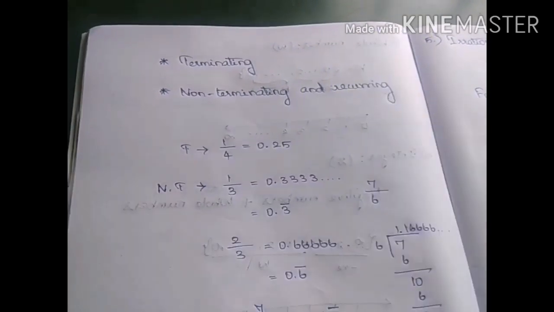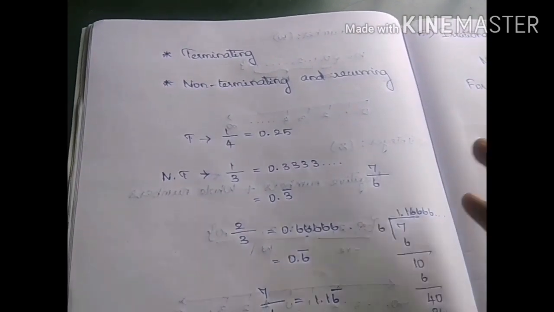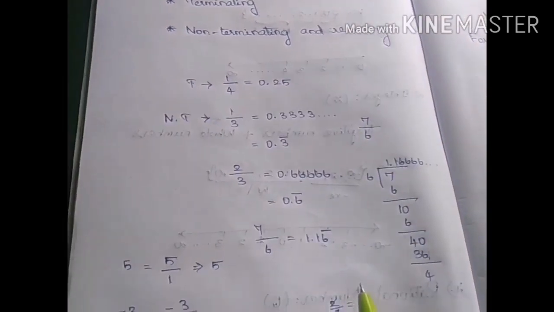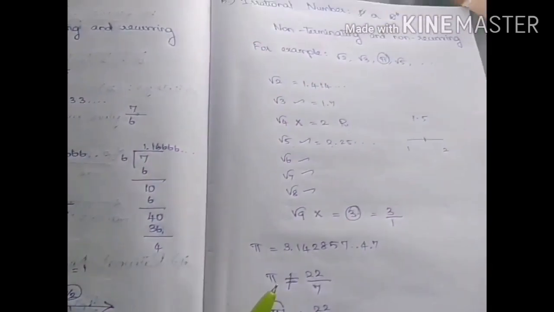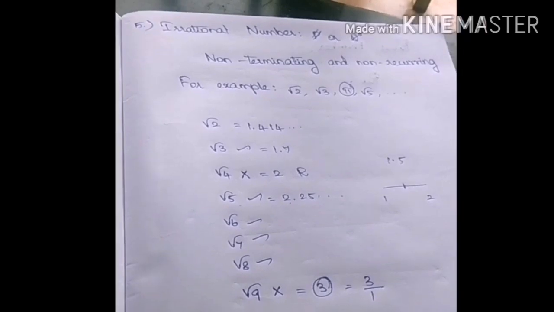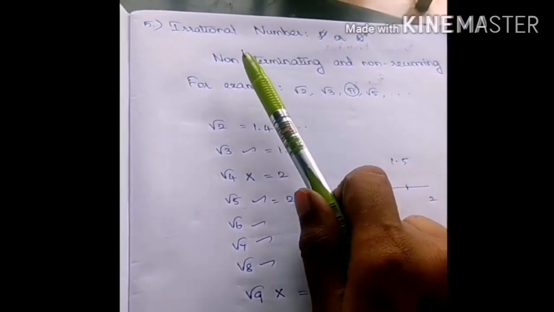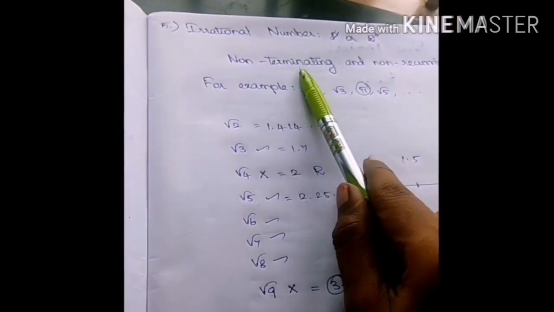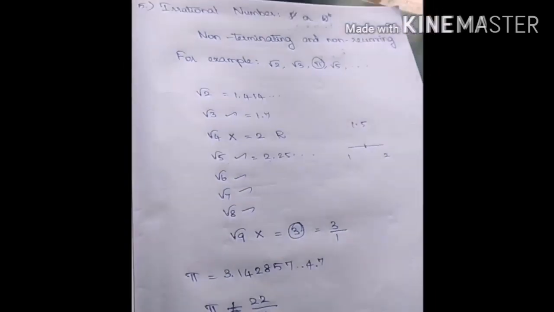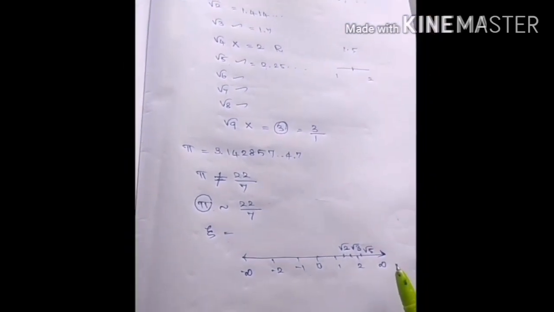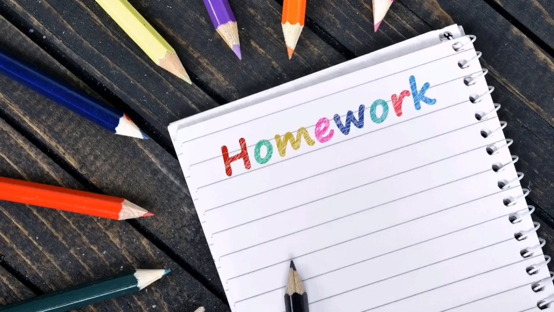Next one is non-terminating and recurring. And these are the examples that I have shown and the number line for rational numbers. Next comes irrational numbers, which are non-terminating and non-recurring. And these are the examples, and the number line for irrational numbers is shown.